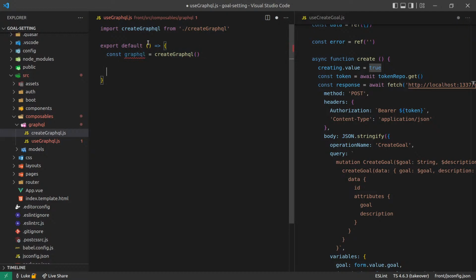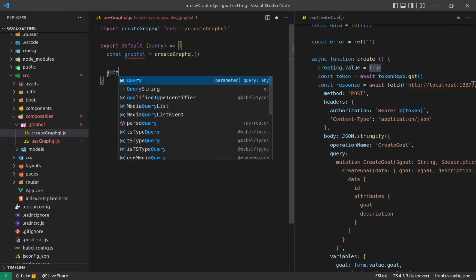And then we want to be able to accept the query here. So how about we say query like that, and then I'll say const query. Oh, but it's being received as a parameter there. We'll just make sure that it is in a ref.